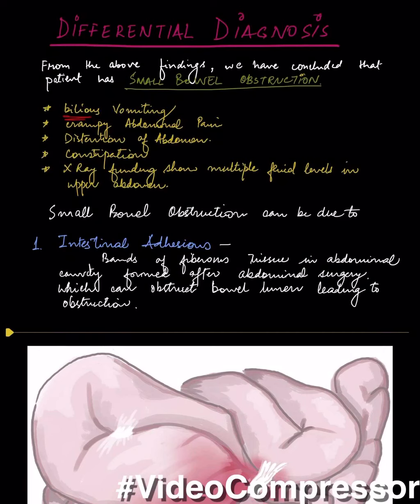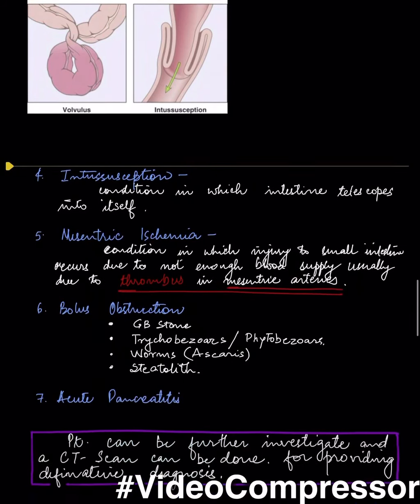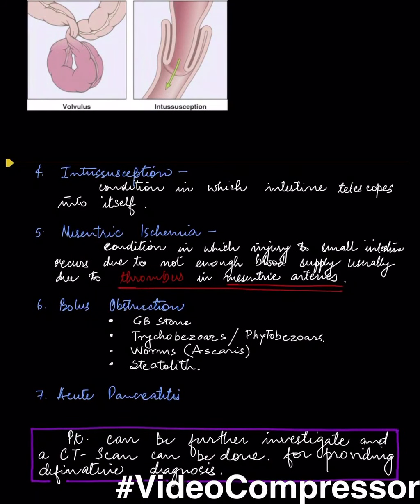There can also be intussusception, which is the condition in which the intestine telescopes into itself. This is also shown in this diagram where the intestine moves into the part of the intestine itself. There can also be mesenteric ischemia, a condition in which injury to the small intestine occurs due to not enough blood supply. It is usually due to thrombosis in the mesenteric arteries. There can also be bolus obstruction in the form of a GB stone.